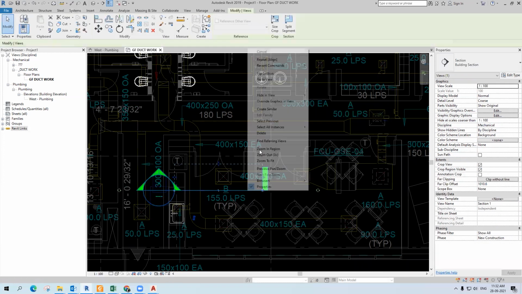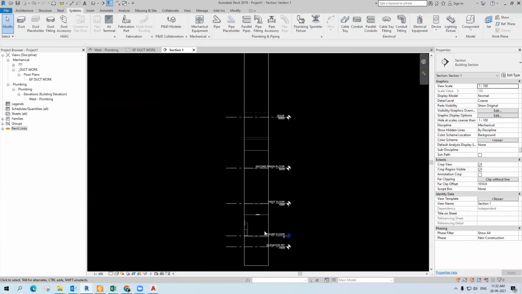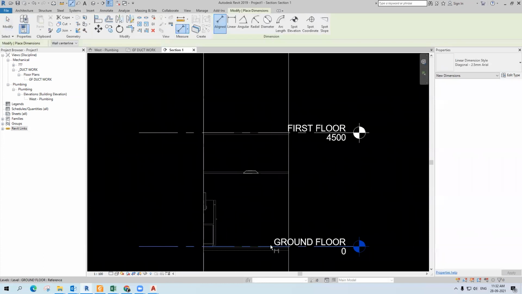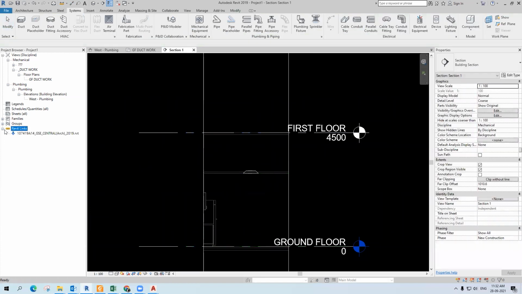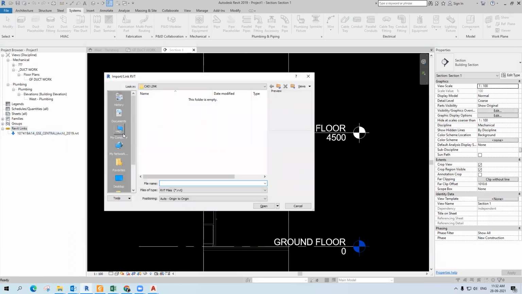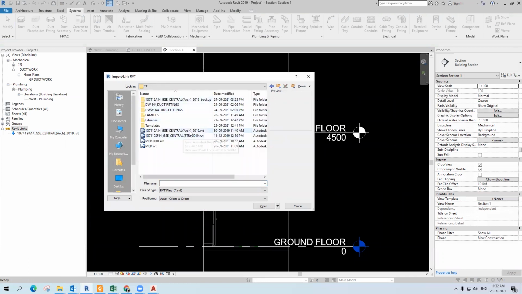Actually, we have placed the diffuser, so let's check the height. This is around 2900. In plan we want to see up to this one. Actually, I haven't linked the structural file. I will do one thing: I will link the structural file also. You have to link both the files.